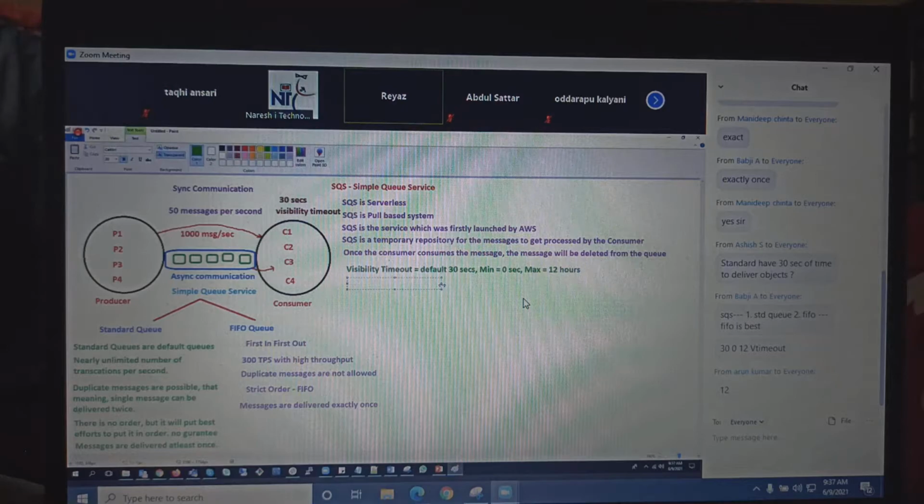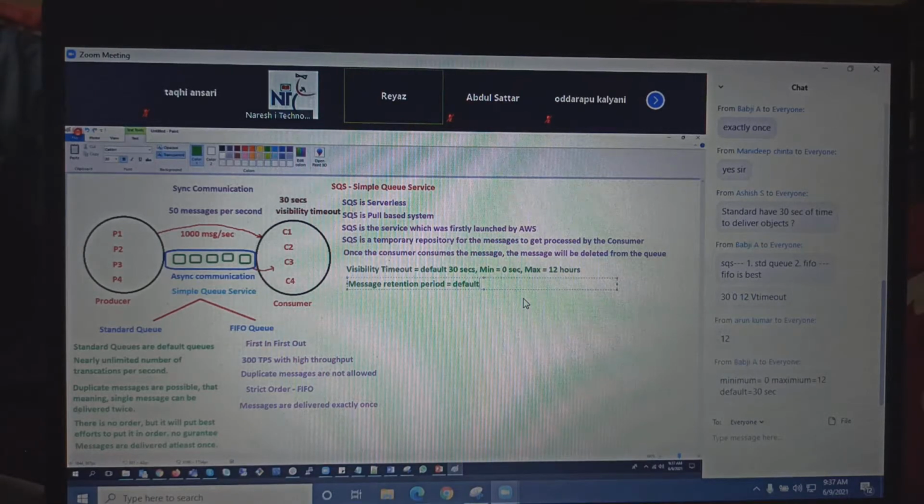And then we have something called message retention period. Message retention period meaning for how long messages will stay inside the queue. By default, if no consumer is consuming it, you will have 4 days. Minimum 1 minute, maximum 14 days.